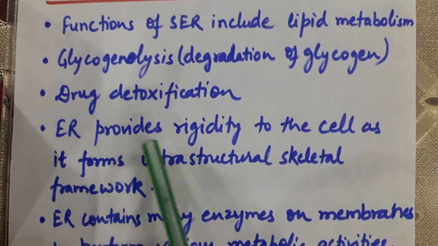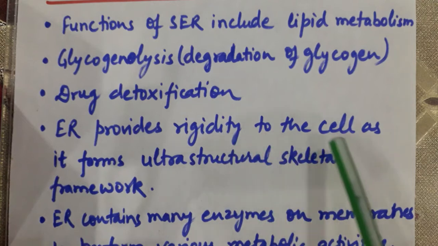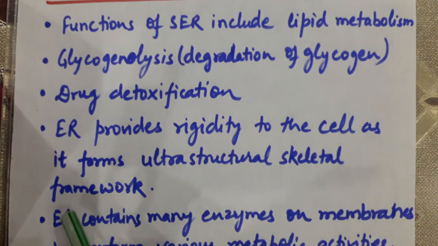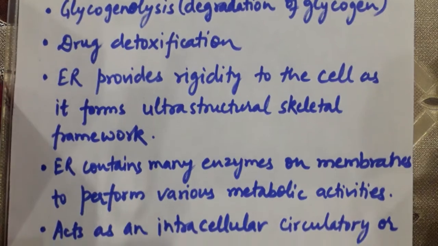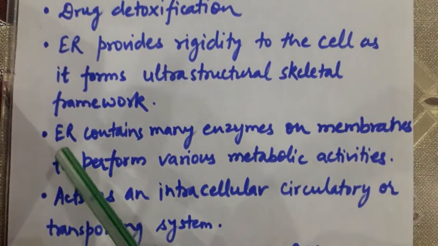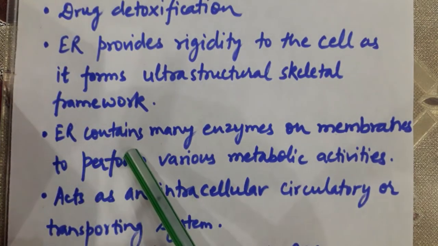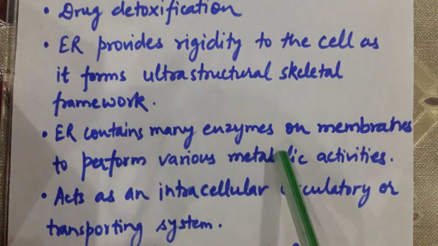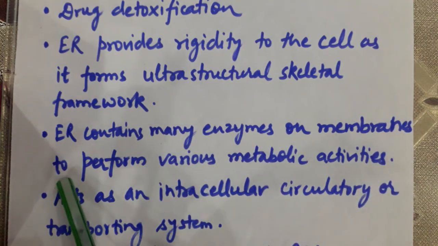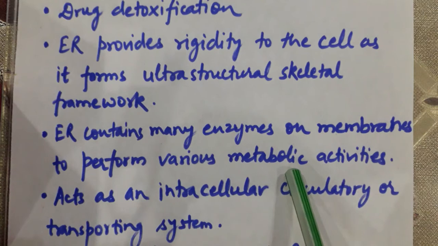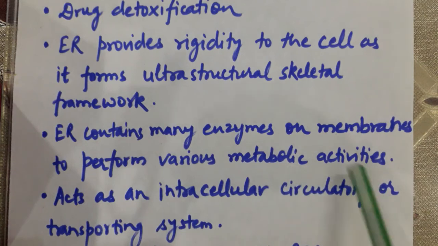Endoplasmic reticulum provides rigidity to the cell as it forms the ultrastructural skeletal framework because it spreads throughout the cytoplasm. Endoplasmic reticulum contains many enzymes on membranes so as to perform various metabolic activities.